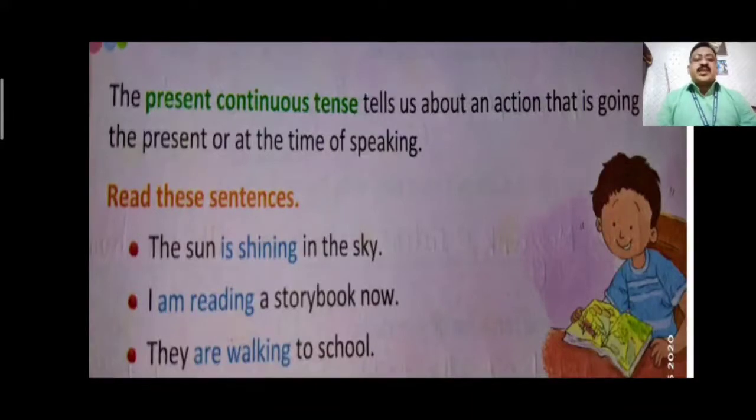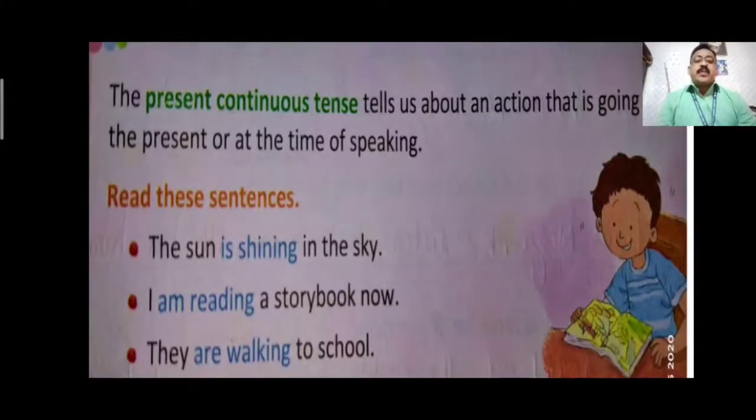The sun is shining in the sky. I am reading a storybook now. They are walking to school. Here you can see shining, reading and walking are three verbs. All three are having ing to them. And we see the verb with helping verbs is, am and are.